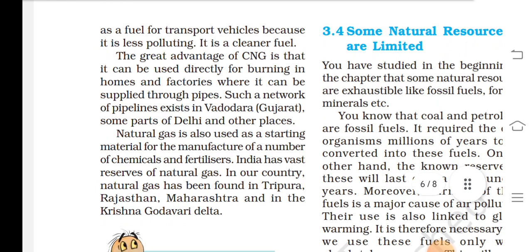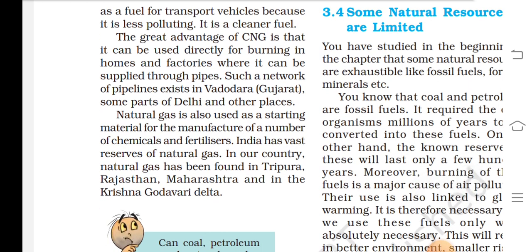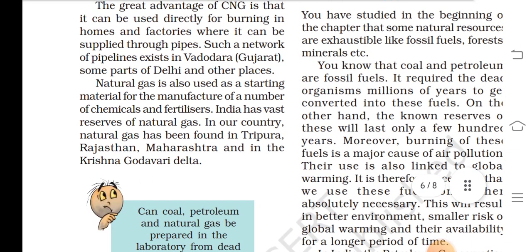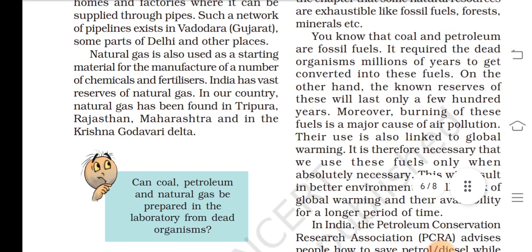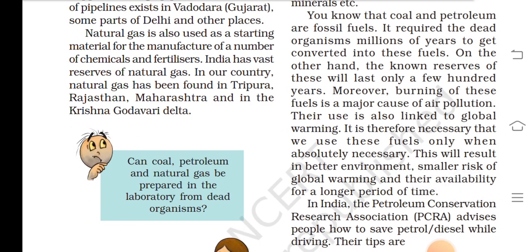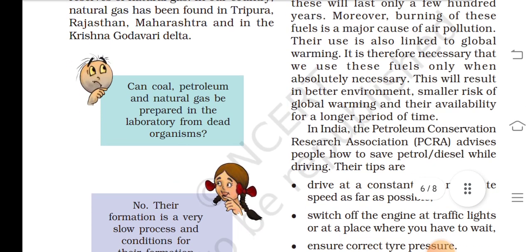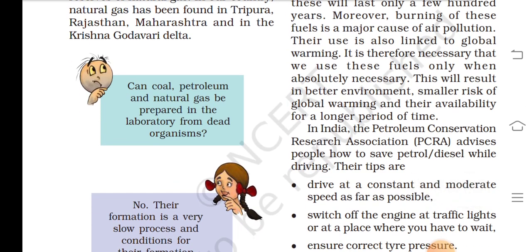as a fuel for transport vehicles because it is less polluting, it is a cleaner fuel. The great advantage of CNG is that it can be used directly for burning in houses and factories, where it can be supplied through pipes such as the network or pipeline existing in Vadodara, Gujarat, some parts of Delhi and other places. Natural gas is also used as a starting material for the manufacturing of a number of chemicals and fertilizers. India has vast reserves of natural gas. Natural gas has been found in Tripura, Rajasthan, Maharashtra, and in the Krishna Godavari delta.